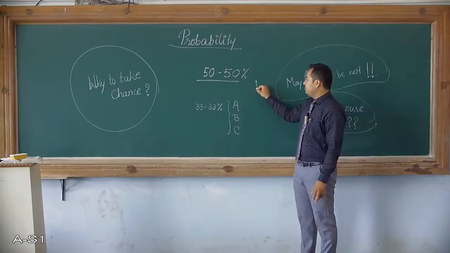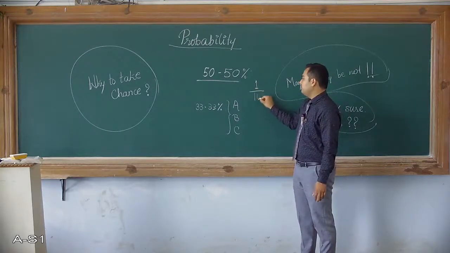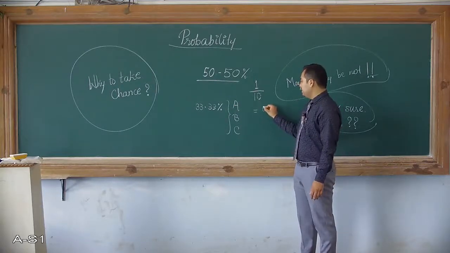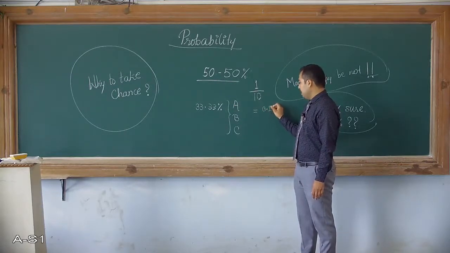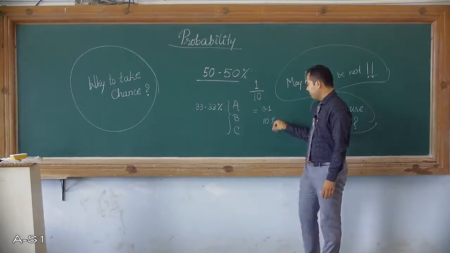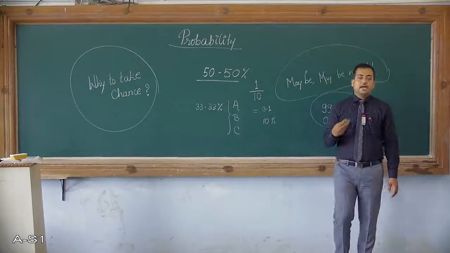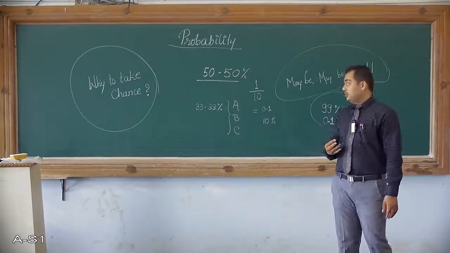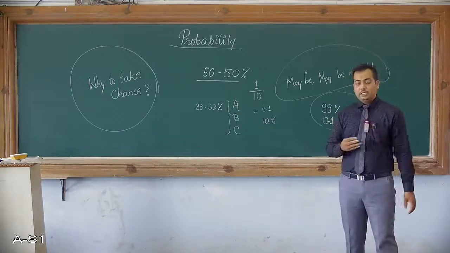If there are 10 members, then we calculate it in this way. Anyway, we are going to select only one member out of 10. So for all of them it is 0.1. Okay, and if you convert it into percentile, it is 10% chance. So each of them is having 10% chance. Okay, so this is how the probability is calculated.